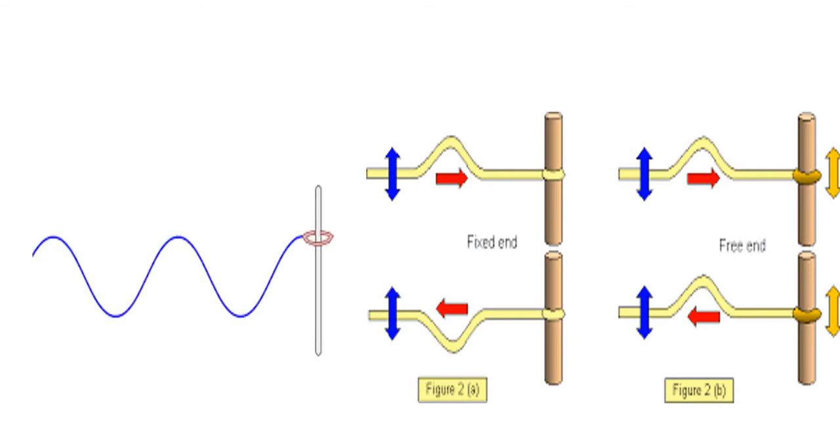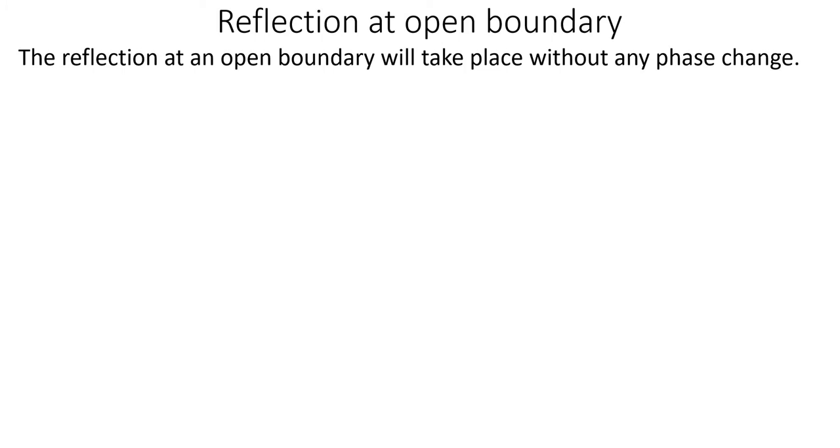Here you can see that a string is connected to a ring and that ring can be moved on a rod. If you are pulling it up, if a crest is created, one pulse is created, so when that pulse reaches the ring, what happens? It will pull up only, no? Because of which we can say that a crest will be reflected as a crest itself, and if it is a trough, that trough will be reflected as a trough itself for a free boundary or open boundary. So the reflection at an open boundary will take place without any phase change.